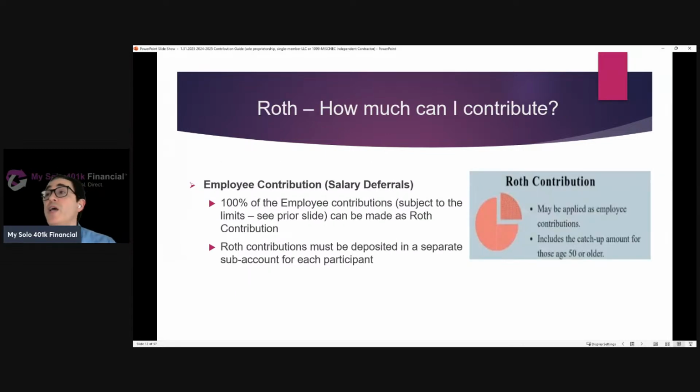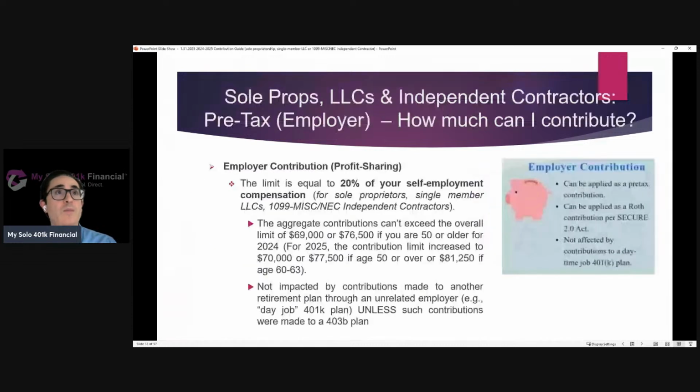The second key point here is that with a plan like ours, employee contributions can be made as pre-tax contributions or as Roth contributions, or even a mixture of pre-tax and Roth. If the individual chooses to make employee contributions as Roth contributions, they need to be deposited into a separate sub-account. As part of our onboarding process, we help customers open up the requisite number of accounts, say a pre-tax and Roth account at the bank or brokerage of choice.